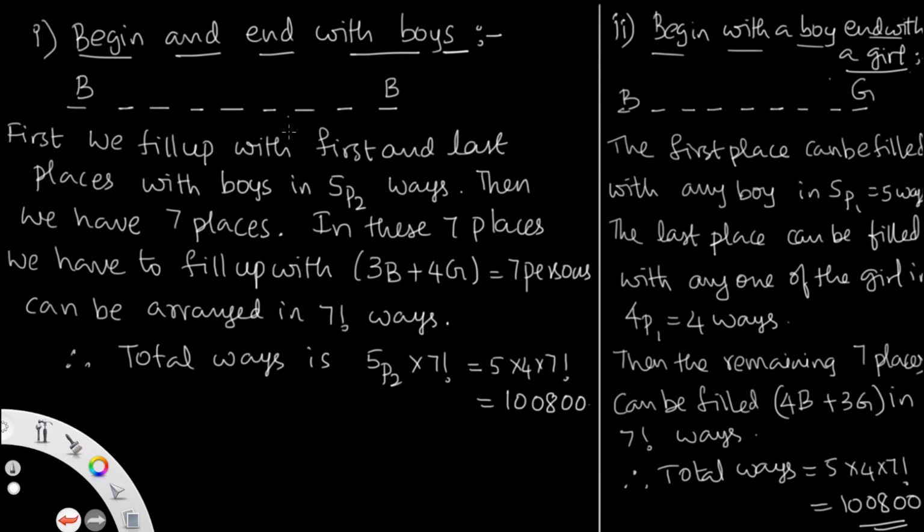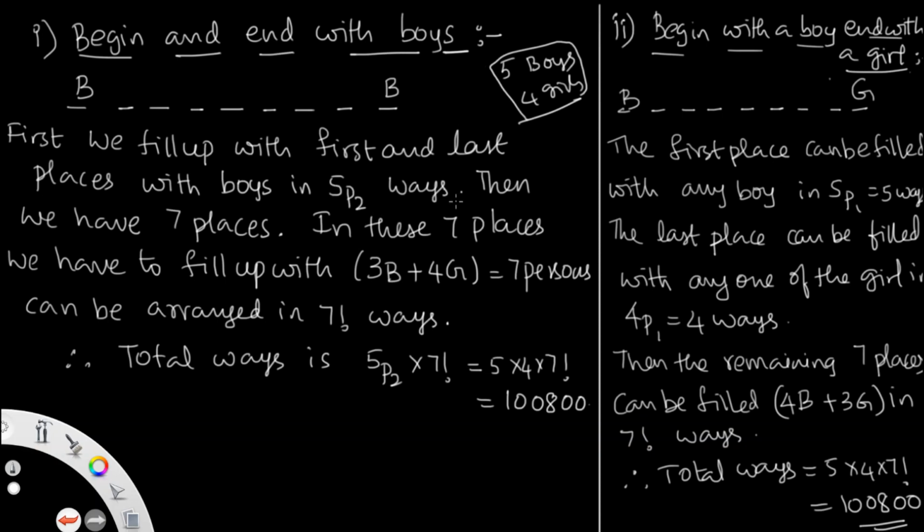So first we fill the first and last places with boys. Out of how many boys are there? 5 boys and 4 girls are there. So to place boys at the beginning and end, in how many ways can it be done? In 5P2 ways. Why? Because there are 5 boys and 2 places. So it can be done in 5P2 ways.